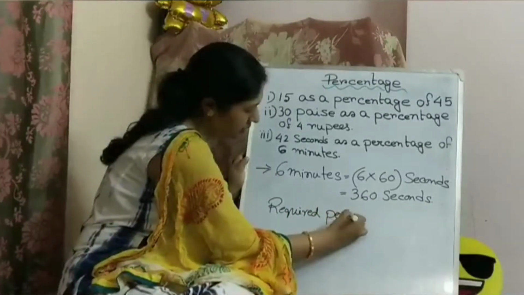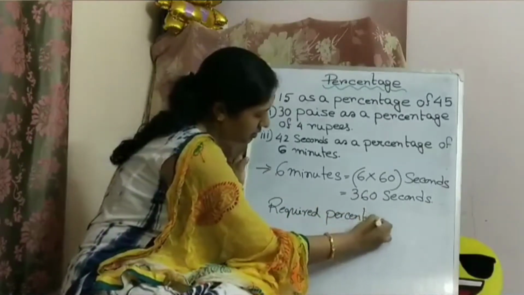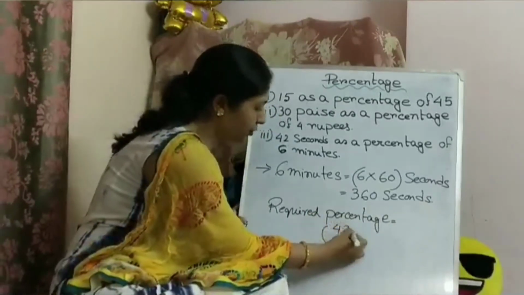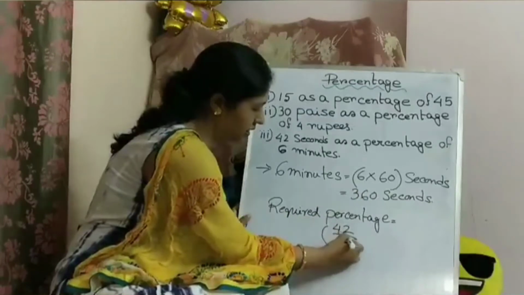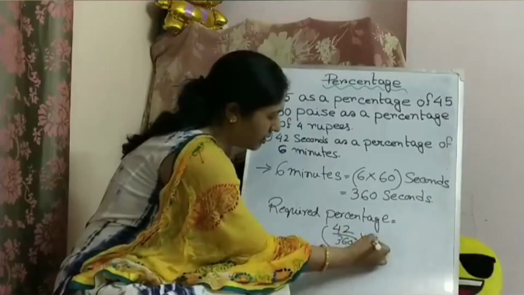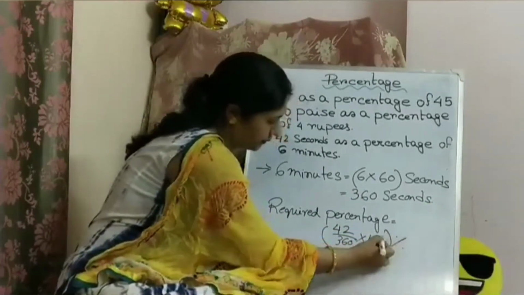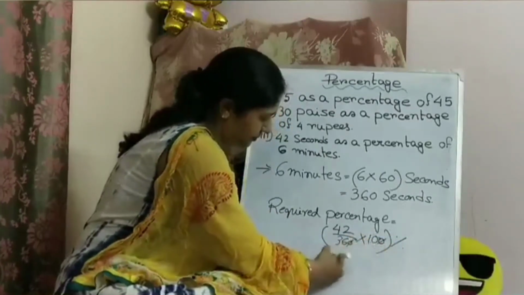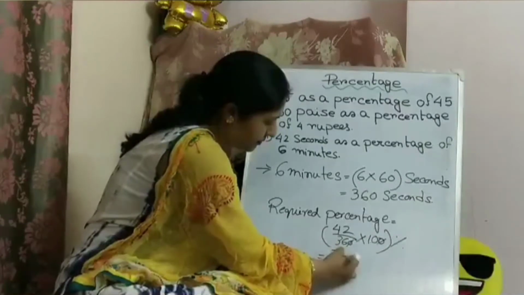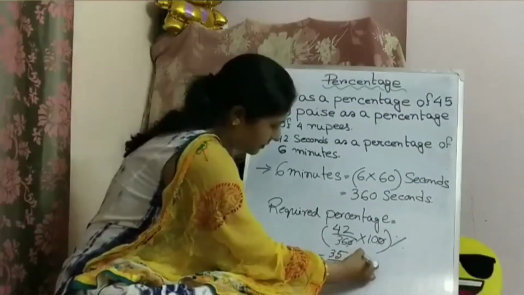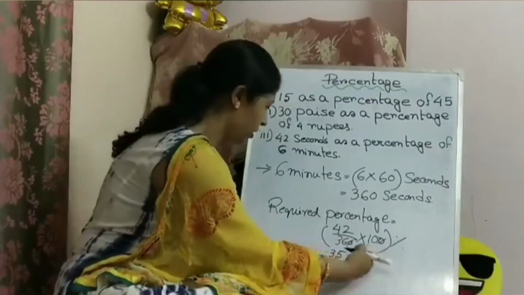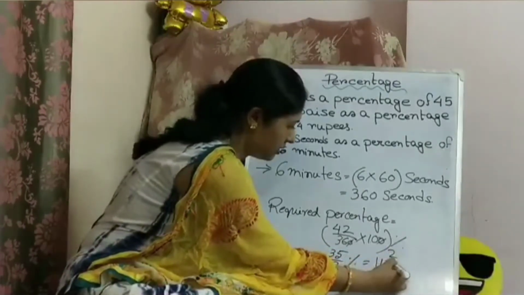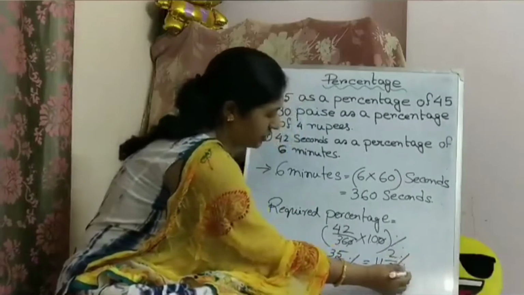Okay, so required percentage is 42 by 360 into 100. So after dividing this, 11 by 3 percentage.